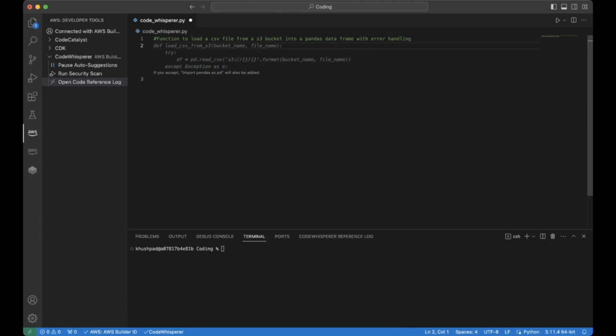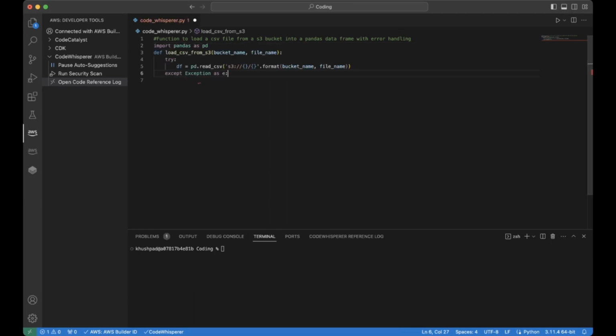So let's speed it up. Okay, so it's also recognizing that if I'm using a pandas data frame, I'm going to have to import pandas as pd. So it's also having that note right here. So let's go ahead and accept that. And as you can see here at the top, import pandas as pd is done, and that specific task is done. And you can go ahead and just move on if you want to do more things with it.